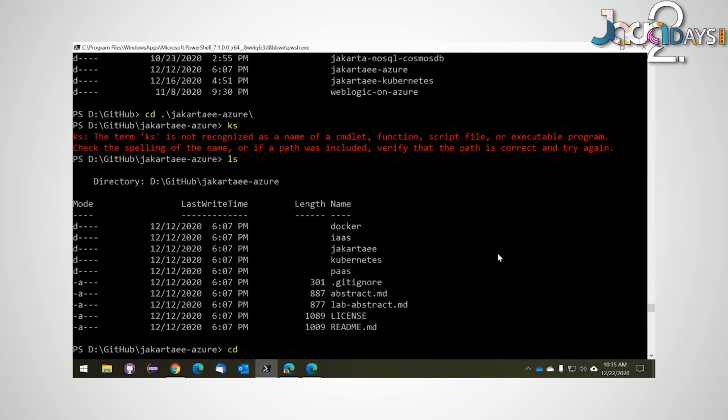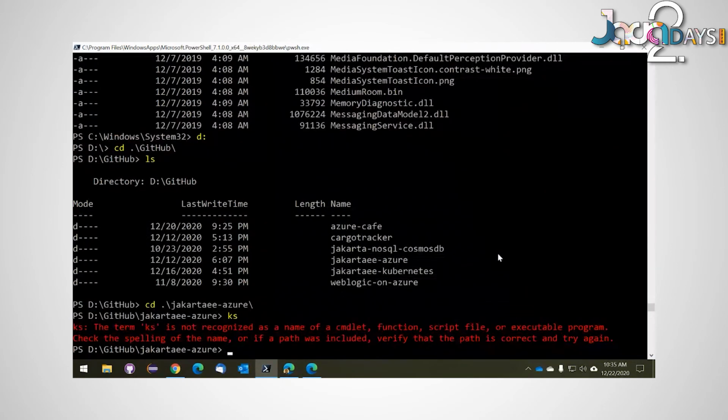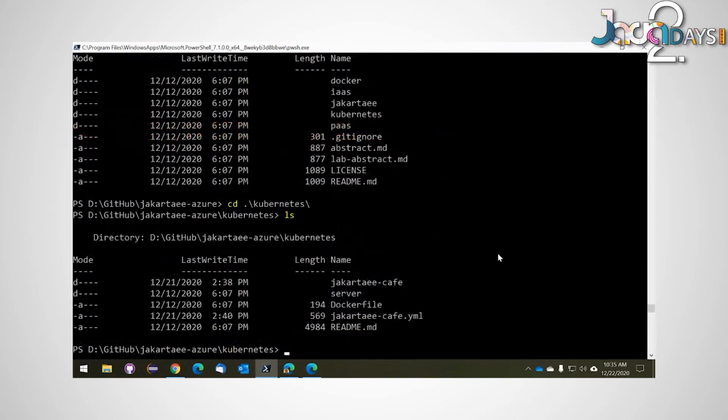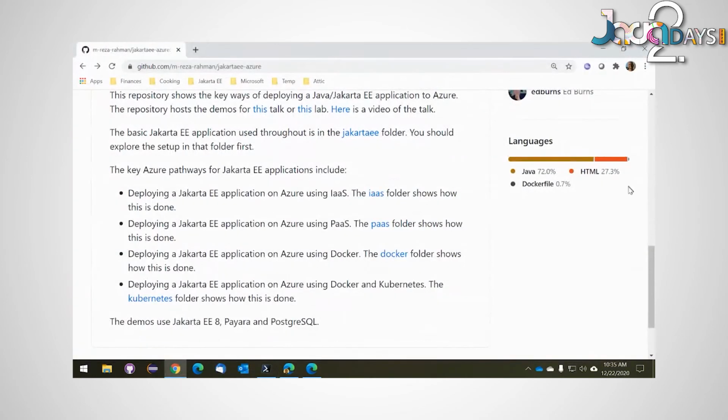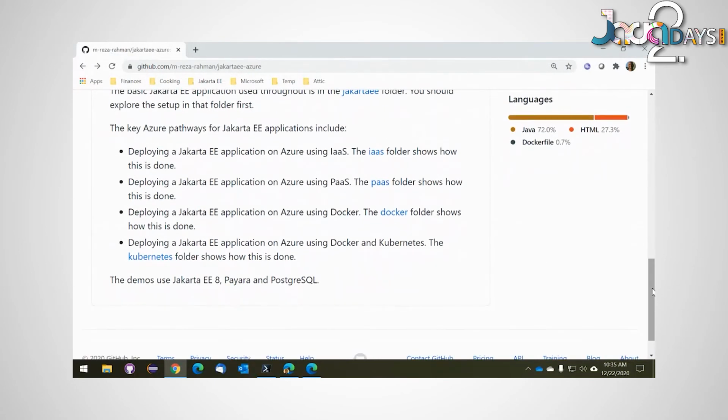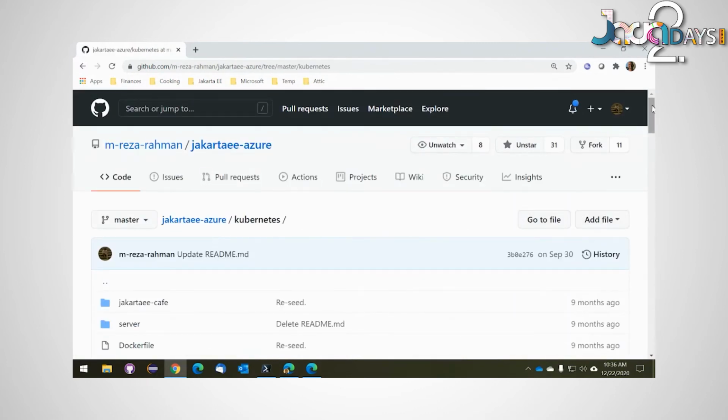And where we're going to go next is actually in our Kubernetes directory. So let's begin to move around from there. As I said, I can show you PaaS, and I can show you Docker ACI. It's going to take a lot of time, but what I would like to do instead is show you one of the more popular options, which is Kubernetes, so that you can take a look at, from a functional standpoint, what the similarities and differences are in doing all of that.